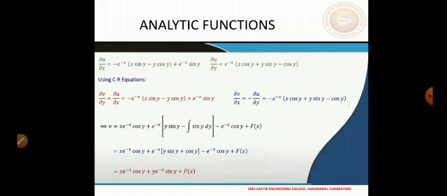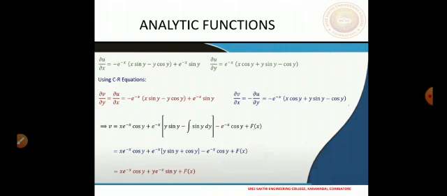From the previous class we have the two first order derivatives ux and uy. Using the CR equations, we know that dou v by dou y equals dou u by dou x, and dou u by dou x is already given. So we can set this equal to e power minus x times (x sin y minus y cos y) plus e power minus x sin y.